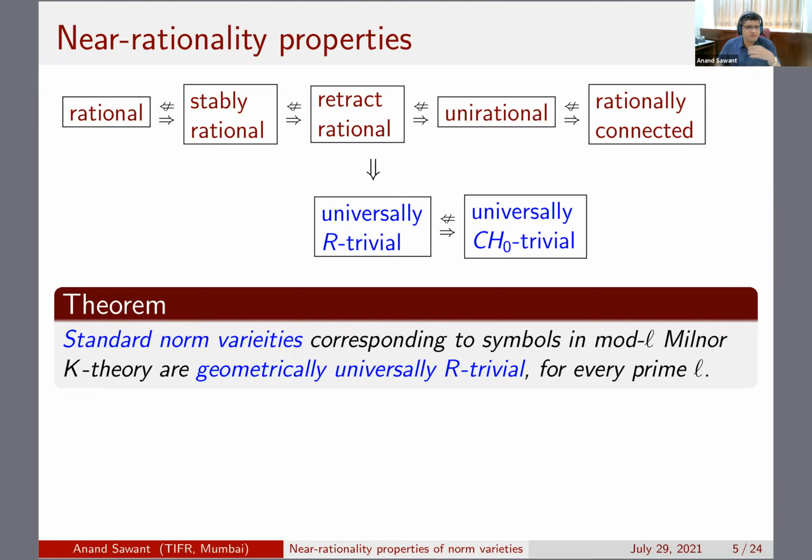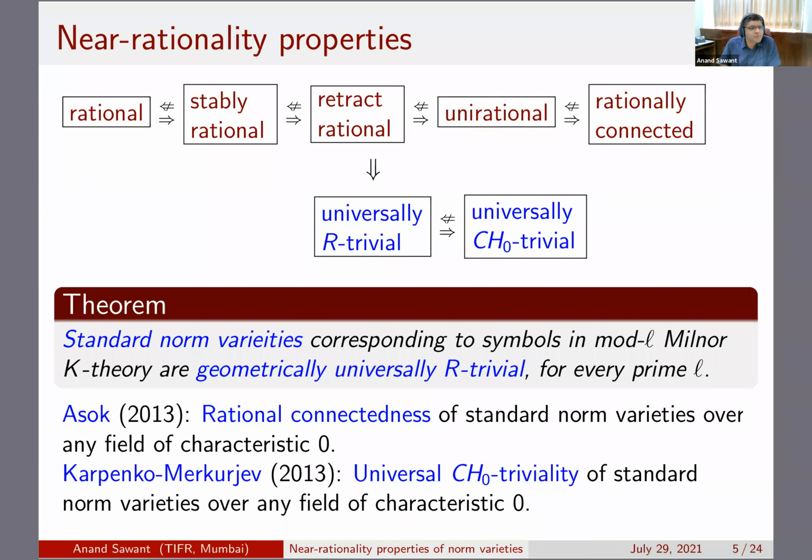We are only interested in the varieties, and I will be introducing them soon. What we showed in joint work with Chetan Palve and Amit Hogadi is that these are geometrically universally R trivial, which means that when you base change to the algebraic closure of the base field, they are universally R trivial.